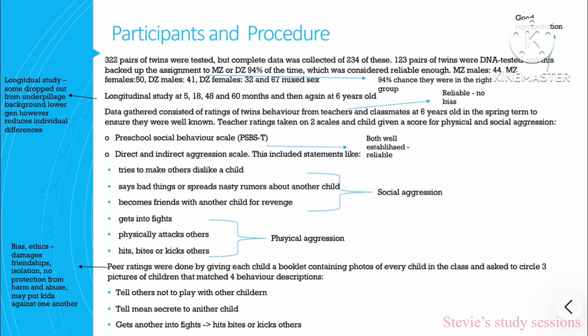Pair ratings. This can lead to bias, and also it has an ethical issue. Pair ratings may lead to bias as people may not like the other people in this study. Does that make sense? The peers who were rating the kids may not like them, therefore leading to lower ratings. It's not actually based on the aggression. Ethics. It also may damage friendships and lead to isolation of participants due to them being seen as a bad kid.